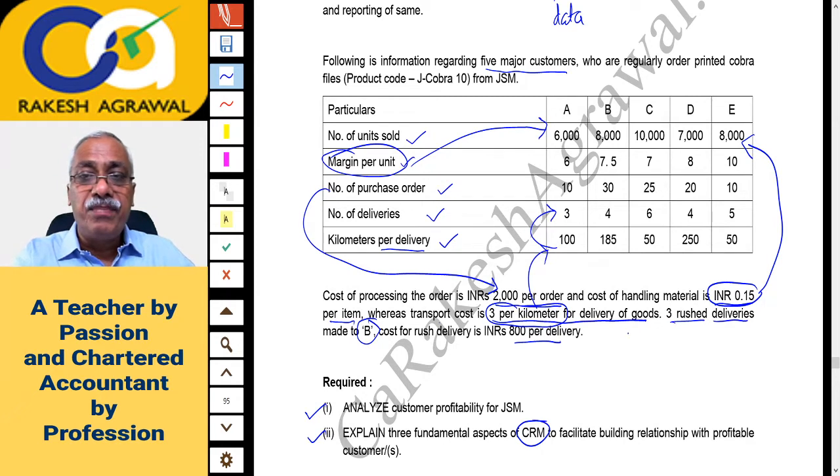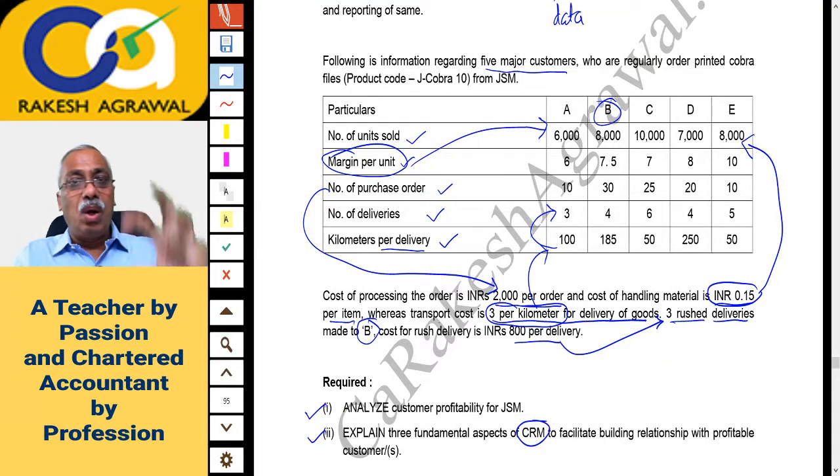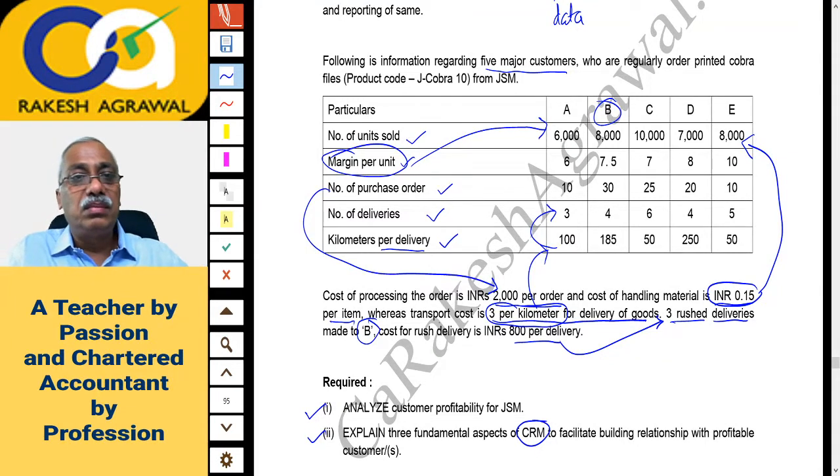So 3 per kilometer into number of kilometers per delivery into number of deliveries you have to multiply to get that cost. Okay. And then 3 rushed deliveries to B only, and cost per rush delivery is 800. So 800 into 3, that is 2400. This you will charge only to customer B. And all these costs you will deduct from your gross profit margin and you will get the net profit or loss as the case may be. At the most you can calculate the profit percentage, but how you will calculate profit percentage? Sales price is not given. Otherwise, we would have calculated profit percentage of sales.